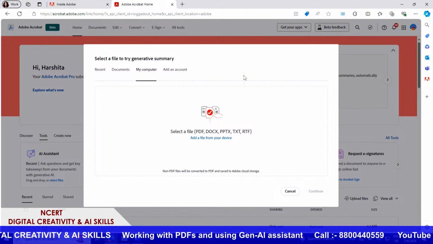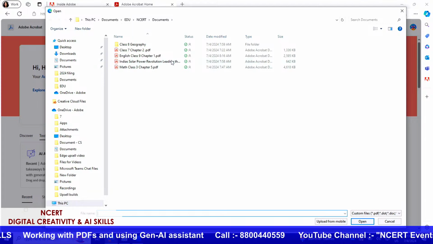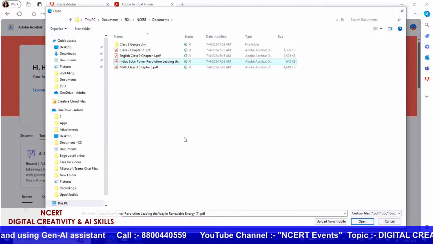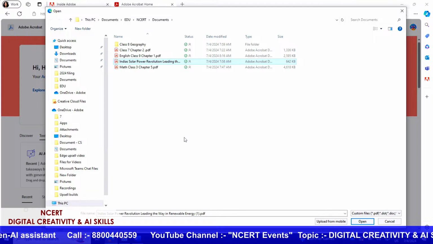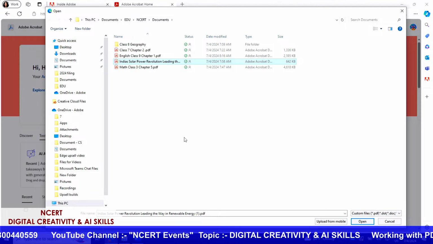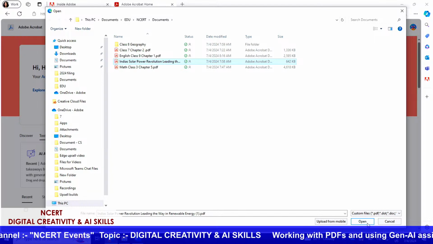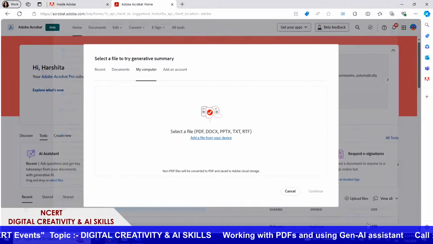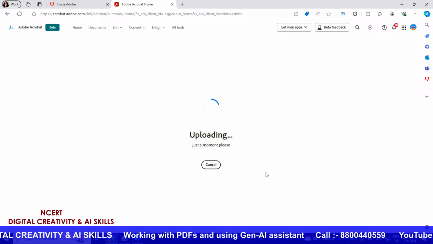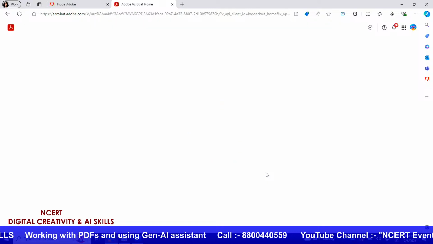And then from my computer, I will add a file. So here I have a file which talks about solar energy and what India is doing in the renewable energy sector. And as everybody knows, this is incredibly important in today's environment, very relevant to what our students are learning. So let me just open this particular file. As you can see, it is going to take a minute to upload and process the file.